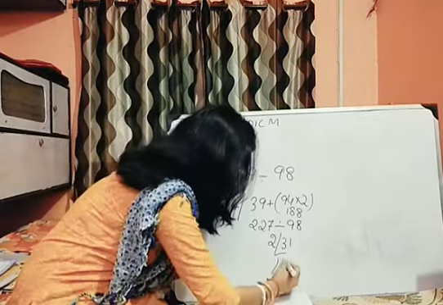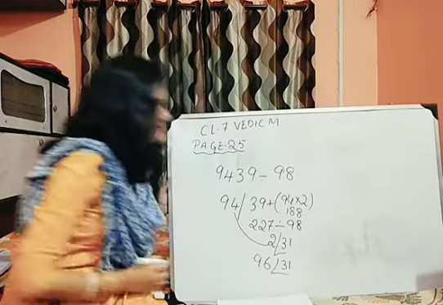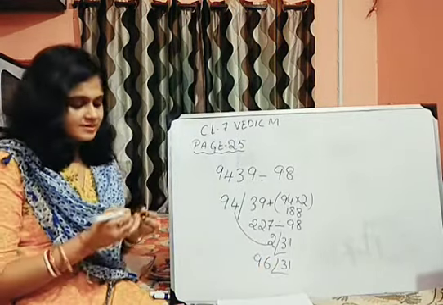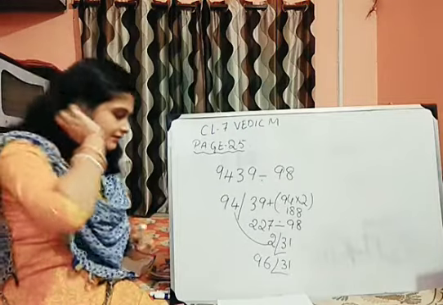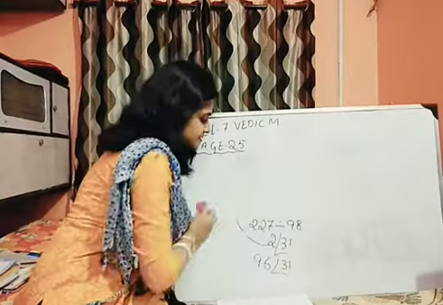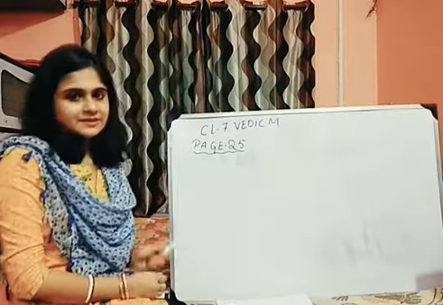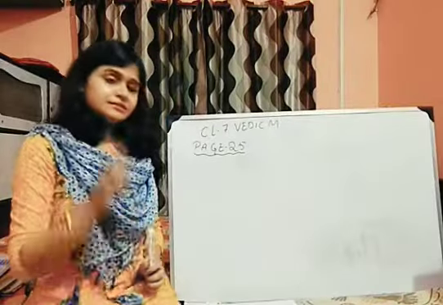Now, we will do what? Balancing. 2 will come here. So, 96 is your quotient and 31 is your remainder. Clear? Now, let's move to the next one. It's the easiest form, because you are already done with this type. Now come to question number 3.